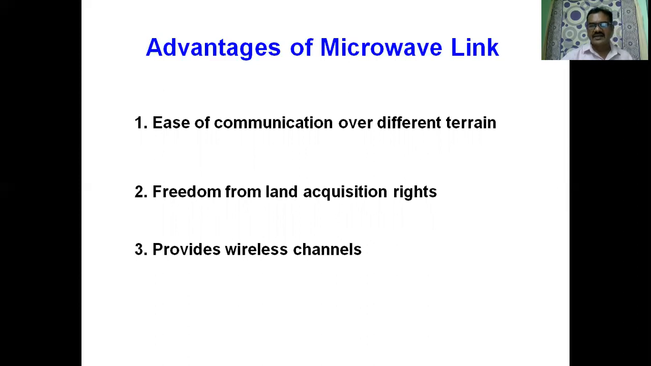Provides wireless channels. This is the most important advantage. Nowadays, we are talking about mobile communications, mobile applications, cellular mobile communications. We make use of all those things. With the use of microwave links, we are able to communicate from one place to other place through our mobiles without any wire from our mobile station to the base station.